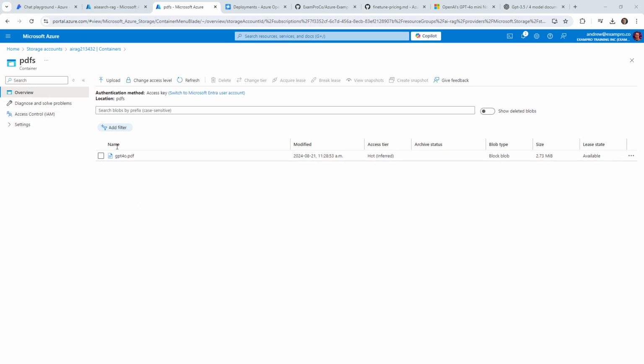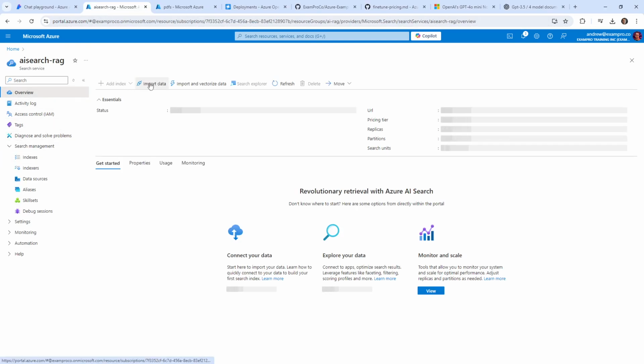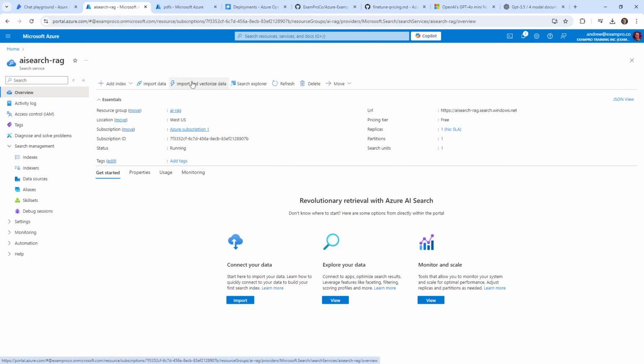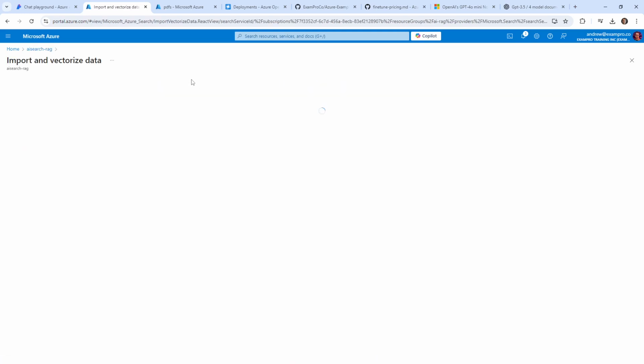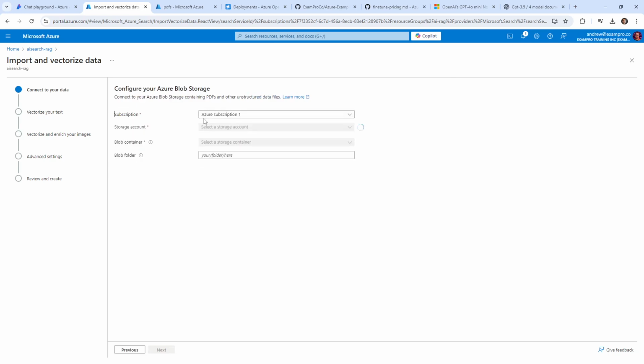The next step is to import that data. So we're going to go over to our Azure AI Search, and we'll go back to Overview because this tool up here, Import and Vectorize, was super useful. And surprisingly, using a different embedding model still gave us results, but I would imagine that when you are converting vector data, you should probably use the same embedding model because I can't imagine they work all the same way. We'll go over here to Azure Blob Storage.